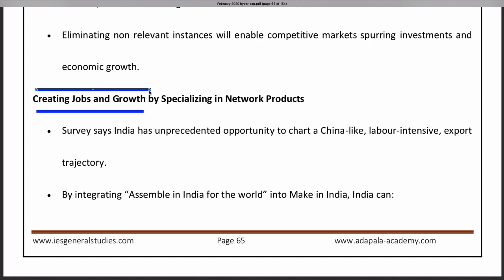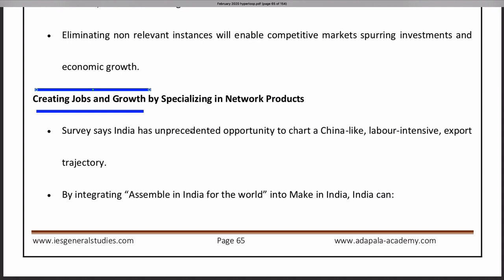Otherwise, the benefit of economic growth will not reach every person. It will be concentrated in only a few pockets. Those who are already advantaged in terms of literacy and skills will all be getting the benefits of the growth. So what to do for creating jobs along with the growth?